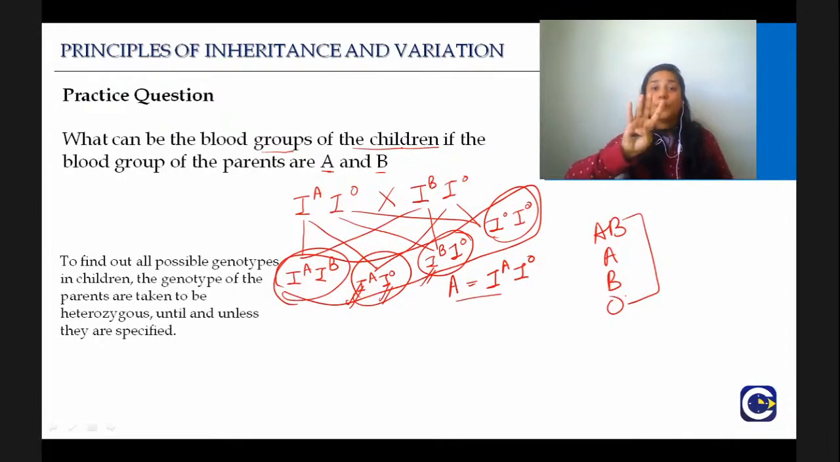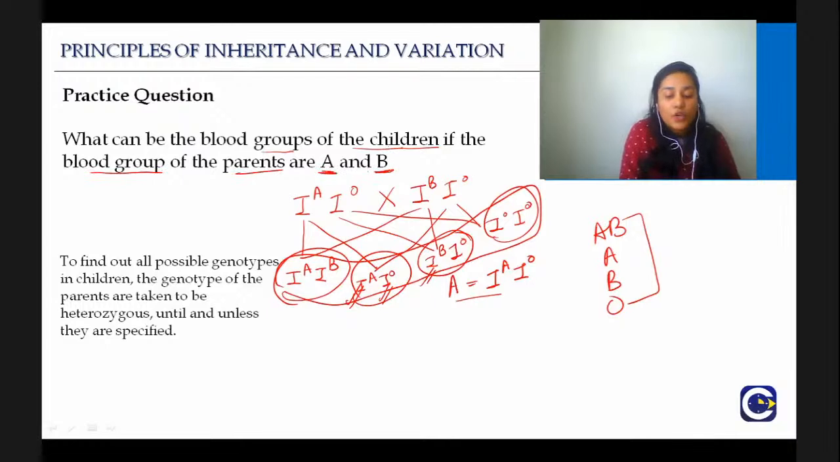So these are the 4 possibilities. All of these 4 possibilities are possible, when the parent is heterozygous A and heterozygous B. That is why I told you, when they are asking you a question, what can be the blood groups of children if the blood group of the parents are A and B, you have to always keep in mind that you take heterozygous parents.